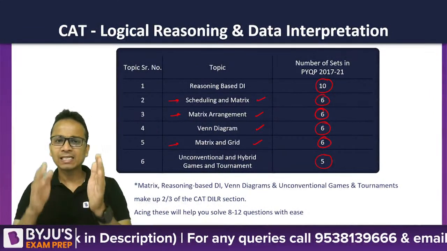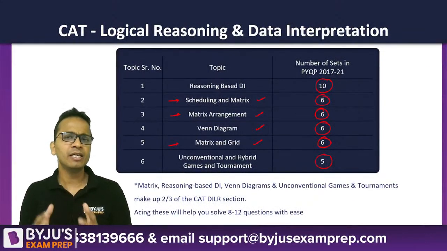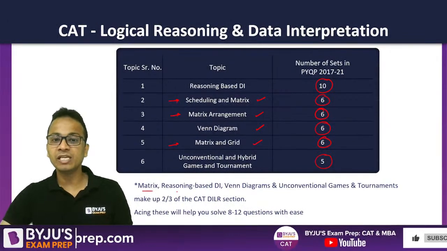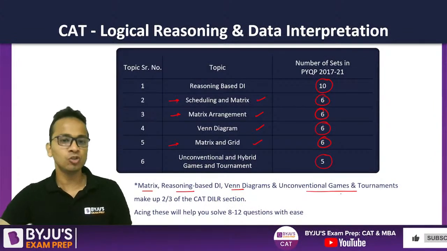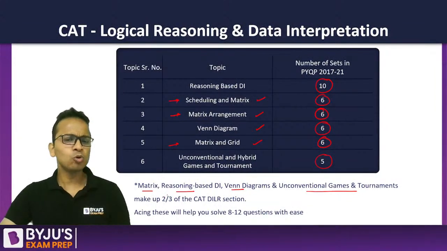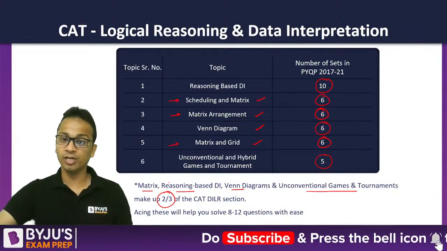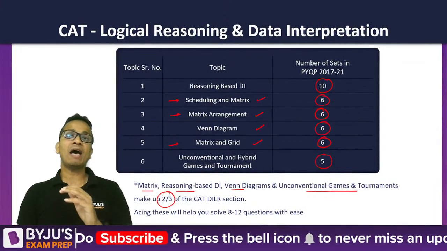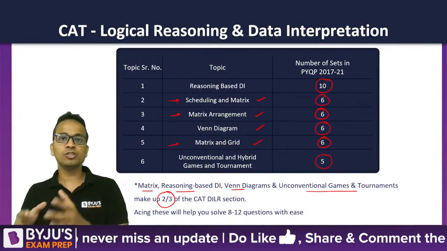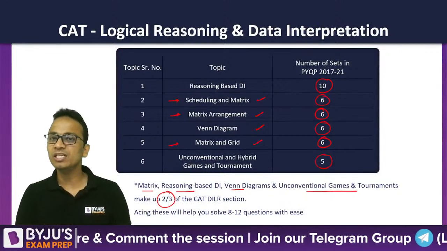So these are 6 topics from which I have seen the majority of questions coming in the last 5 years. If I look at matrix, reasoning based DI, Venn diagrams, and games and tournaments, every year they compose two-third of the LRDI section of CAT. Yes, two-third. So if you have 20 questions in the LRDI section in CAT, you can see somewhere around 13-14 questions coming from these particular areas.